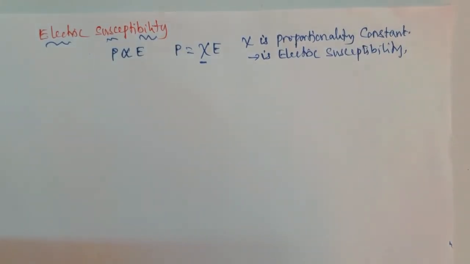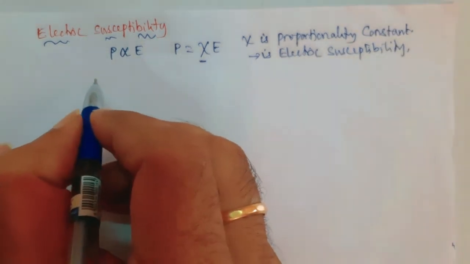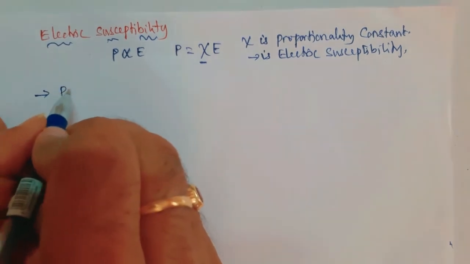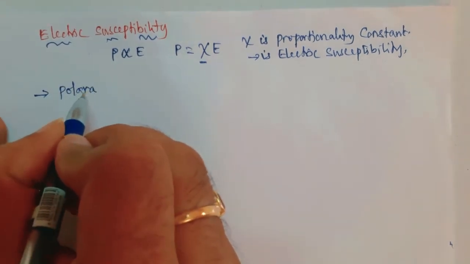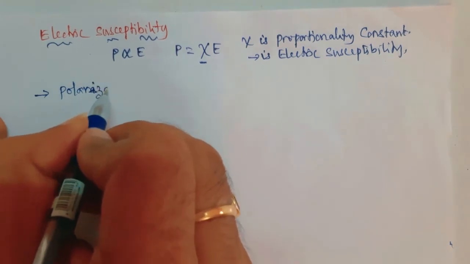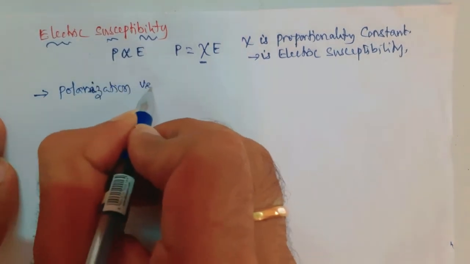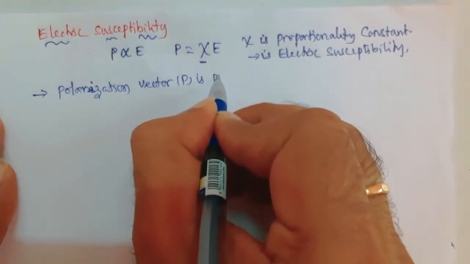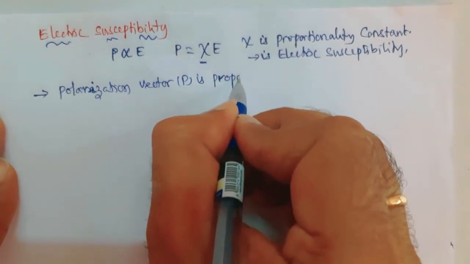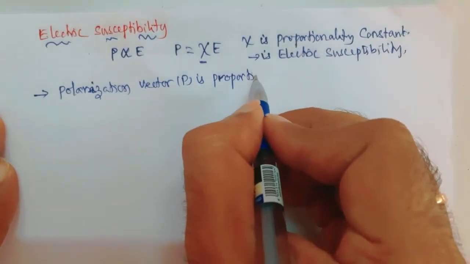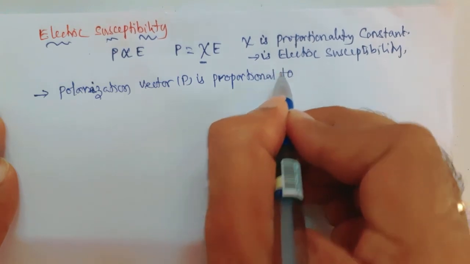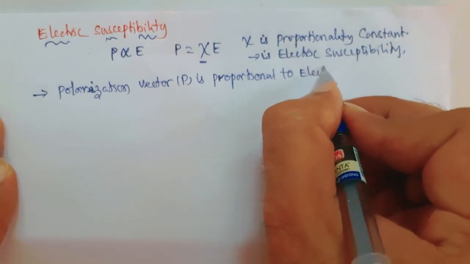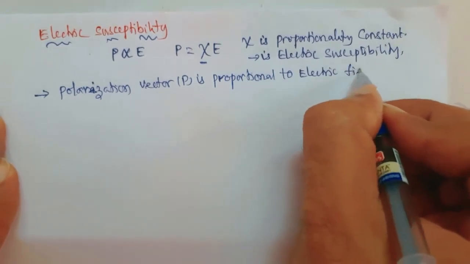This is nothing but the electric susceptibility, and at this stage you can say that the polarization vector is proportional to the electric field.